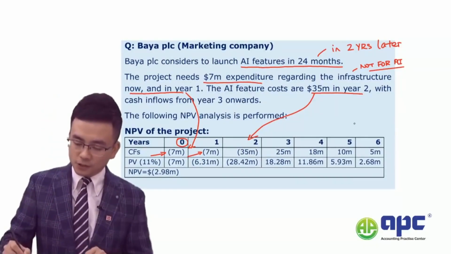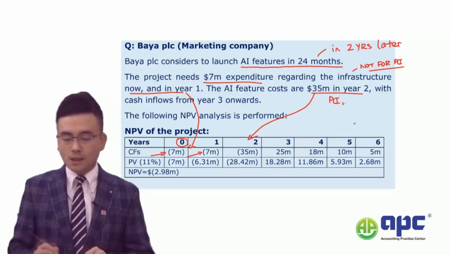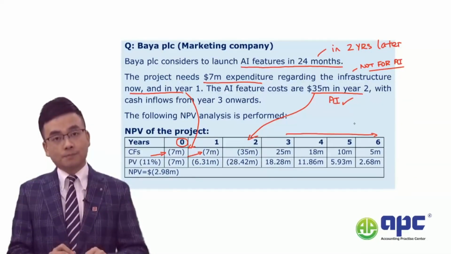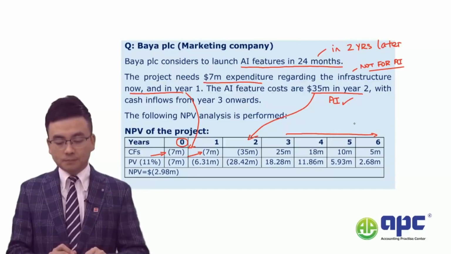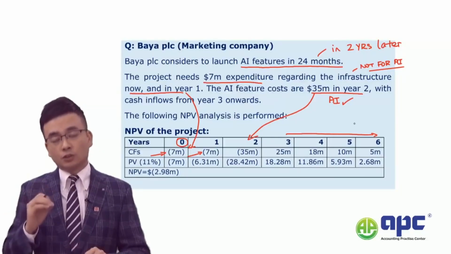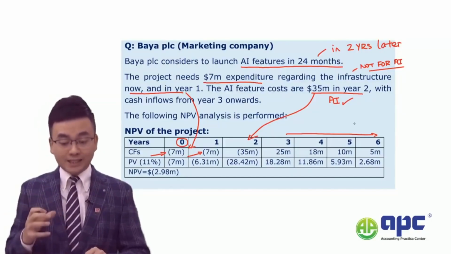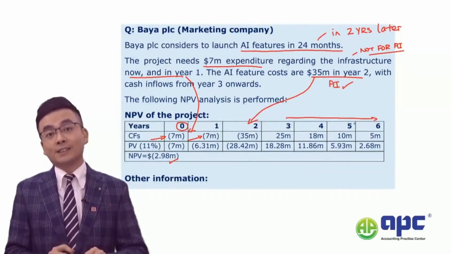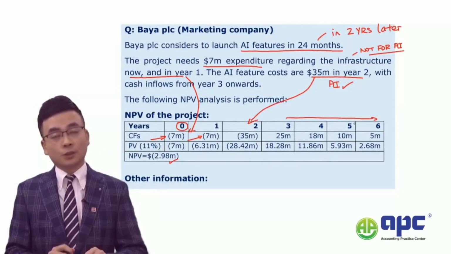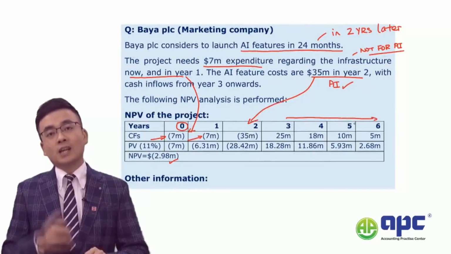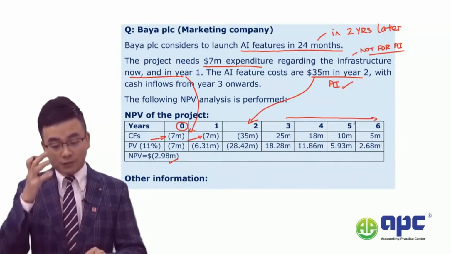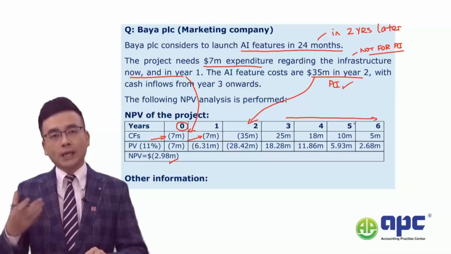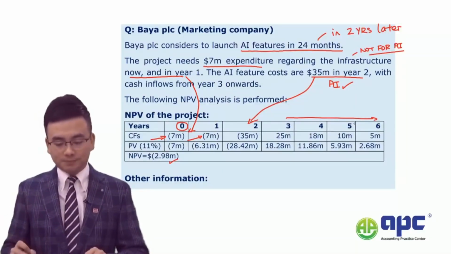And that's something to do with the AI, and the cash inflows from year 3 onwards. All right. Now, from the traditional net present value calculations, we can see that it will result in a negative of 2.98. So we should not do the project. However, we ignore the possibility that after undertaking that project, later on, we can earn more money from it.